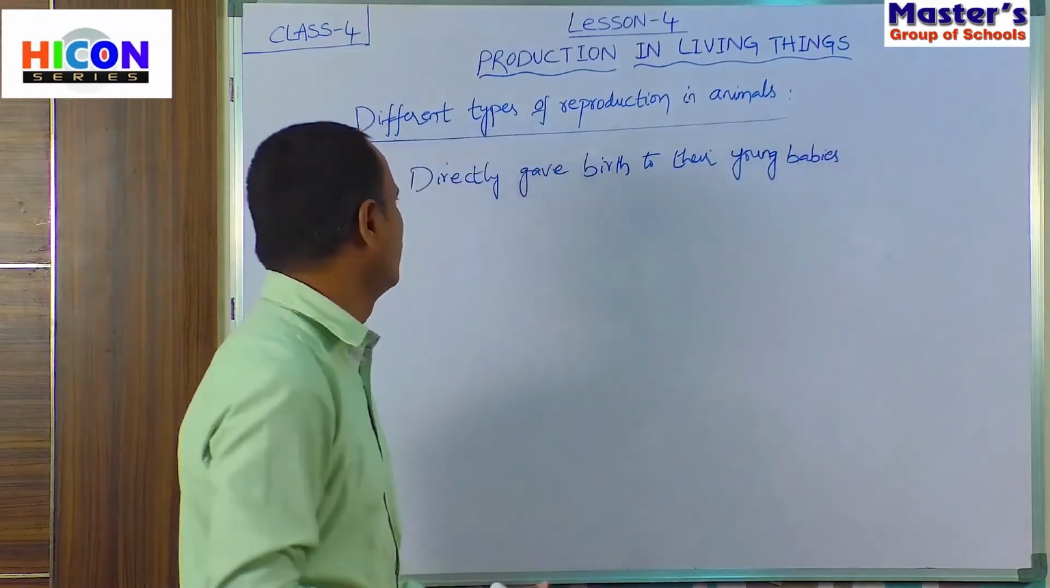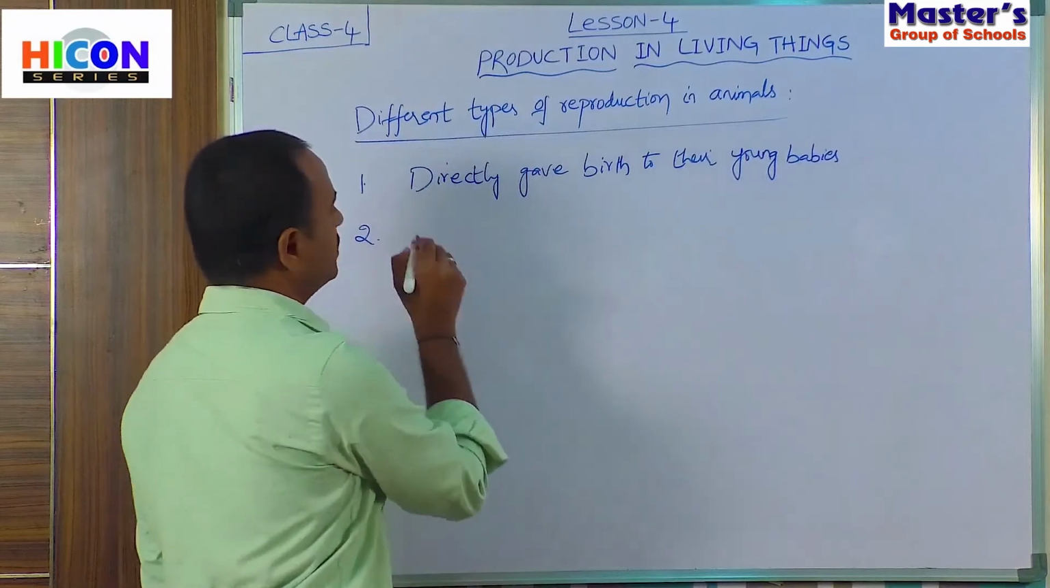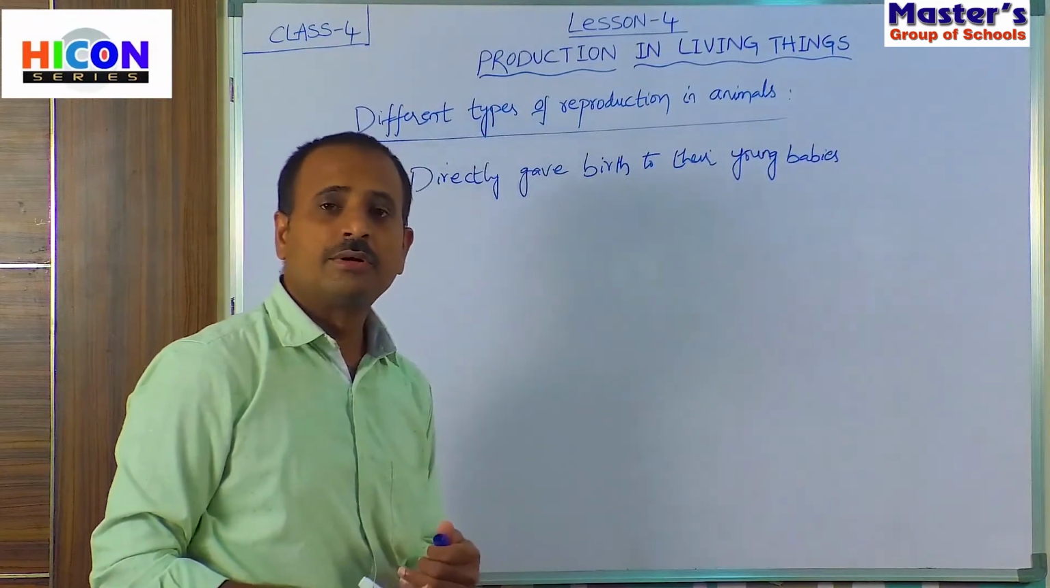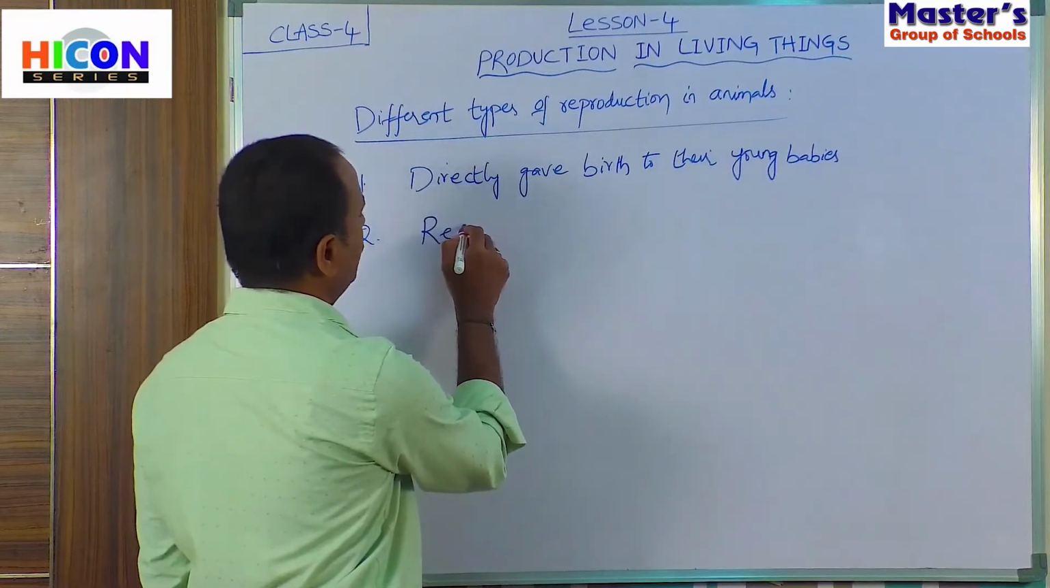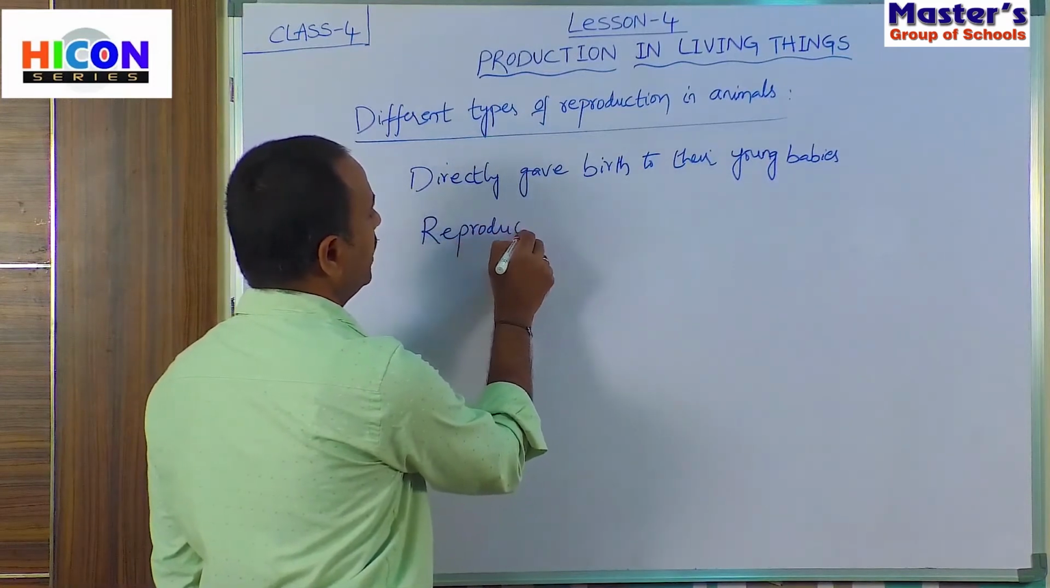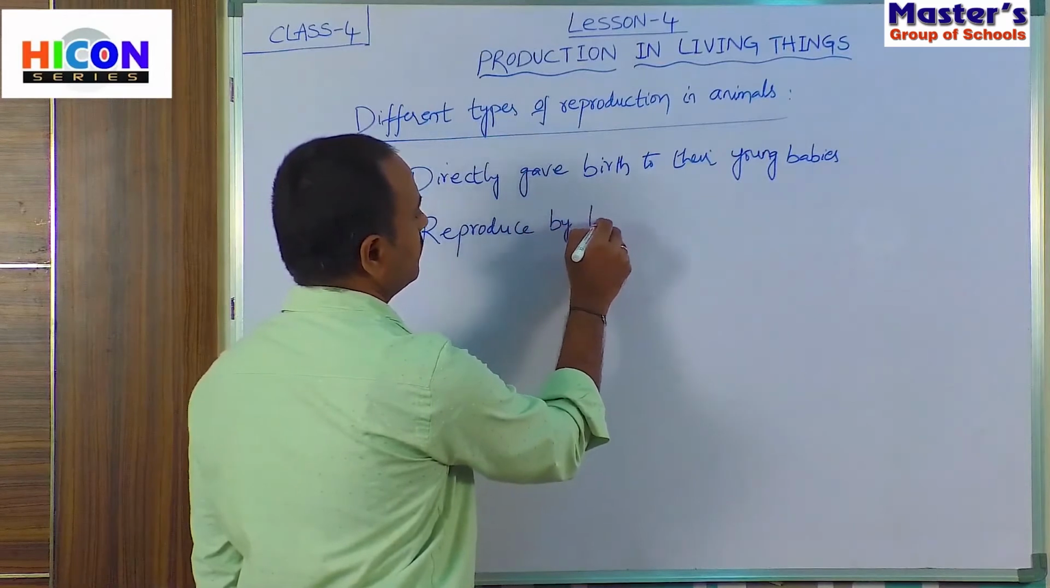And the second one is that some animals reproduce by laying eggs. Some animals can reproduce by laying eggs.